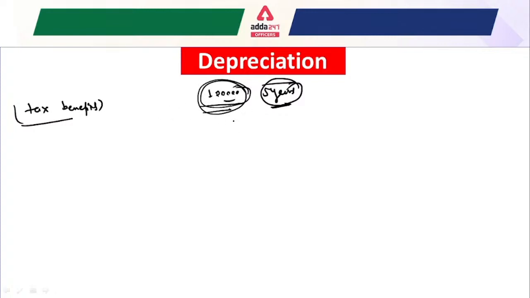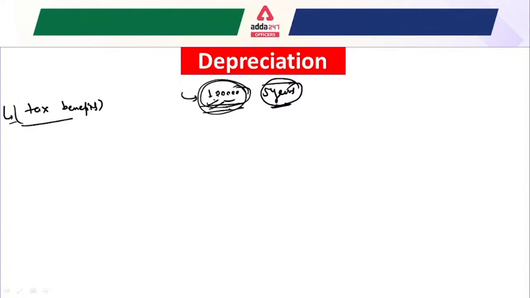So to make it simpler, the company depreciates this machine and just sets aside some amount, whatever the depreciation is. For example, after 5 years, the company can easily replace the machine with this amount. So that is why depreciation is used. And another purpose is the tax benefit.